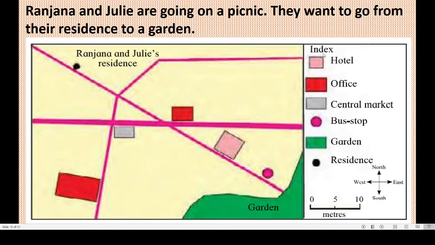You can see this index, correct? Like this, we can read the map and it is very easy to move to our destination, to reach our destination. Okay? See this, here scale is given, correct? And here directions are given, main directions are given. And you have to use this index. Got this? To read the sketch. Okay?